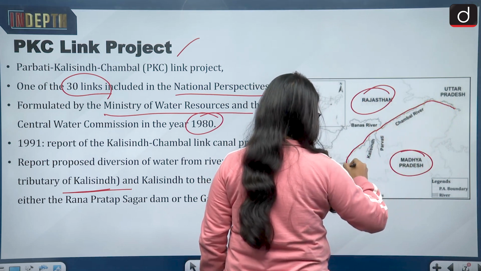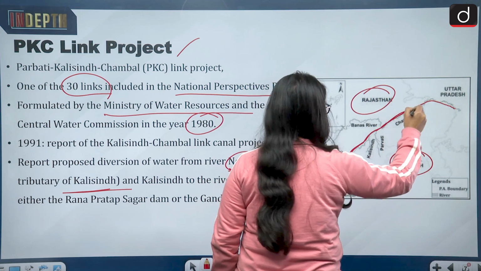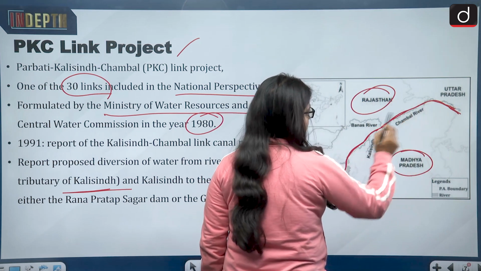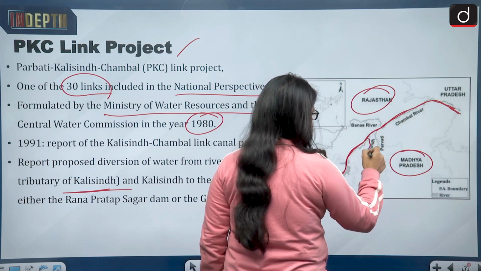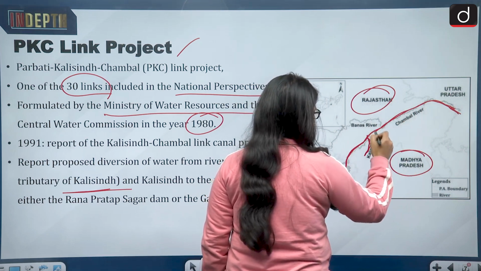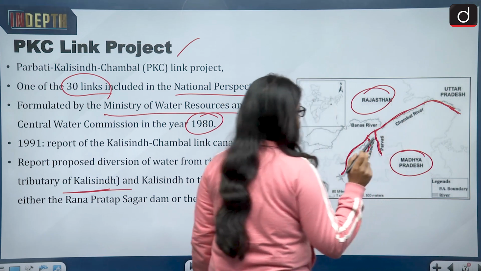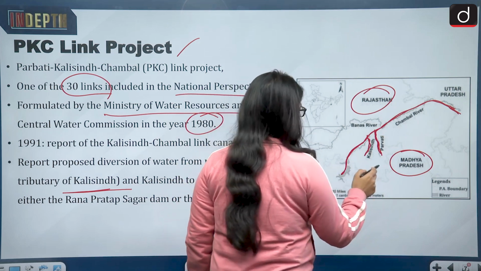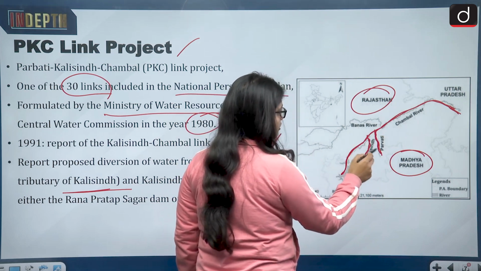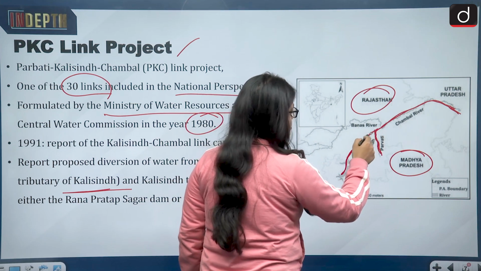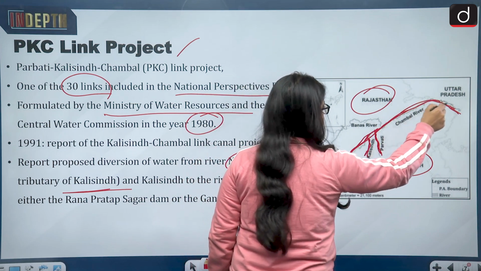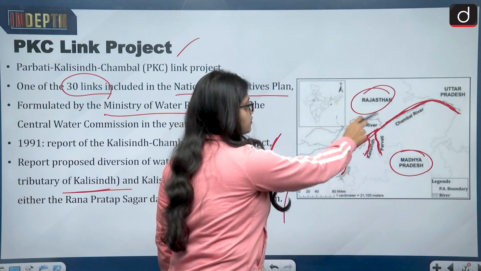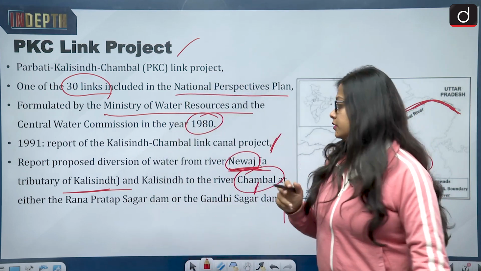The Chambal river flows in both Rajasthan and Madhya Pradesh, and originates from the Mhow district. One of its tributaries is Kali Sindh and another is Parvati. Kali Sindh also has a tributary named Nevaj. The water from Kali Sindh and its tributary Nevaj will go to the Chambal river. This is how the diversion of water will take place from Kali Sindh into the Chambal river.